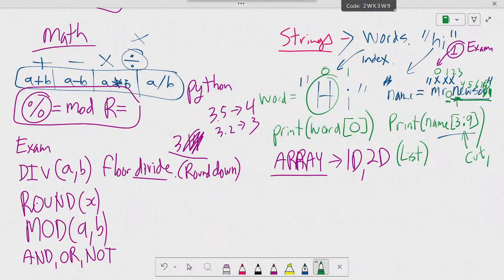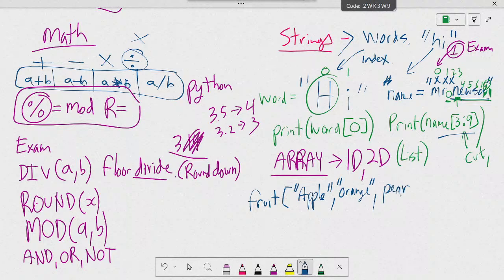So, if I make a list, I can have fruit. And to make an array, they use the square brackets, right? And then inside that list, I can say apple, and then use comma, orange, pear, and so on.